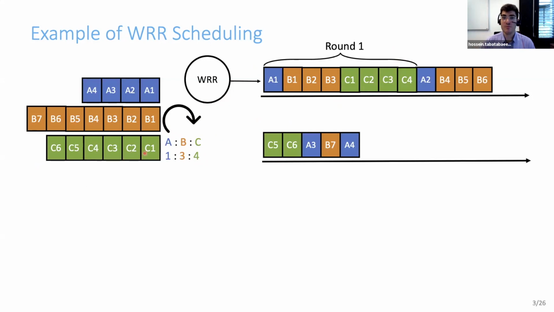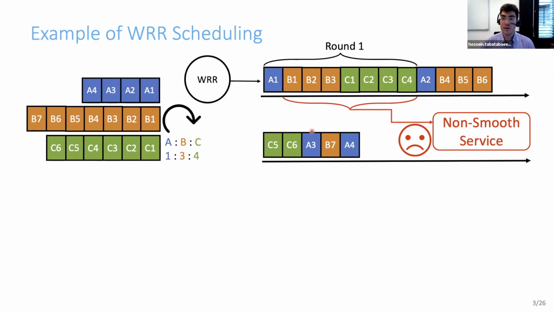So it is a very simple scheduling. However, it has a non-smooth, bursty service. As you can see, since the server serves several packets of one flow consecutively, in the output it results in a bursty, non-smooth service. You have 3 packets of B, 4 packets of C consecutively in the output.